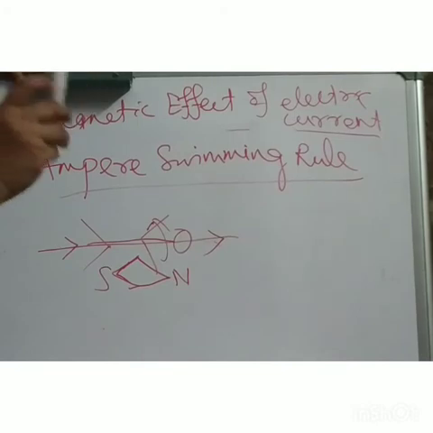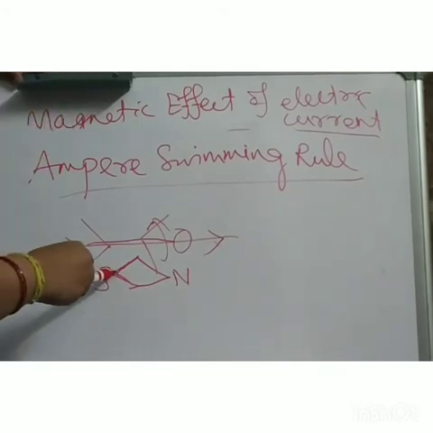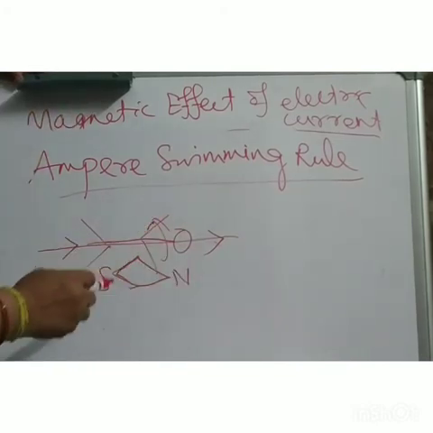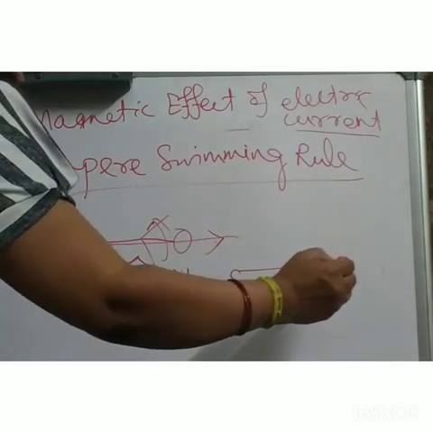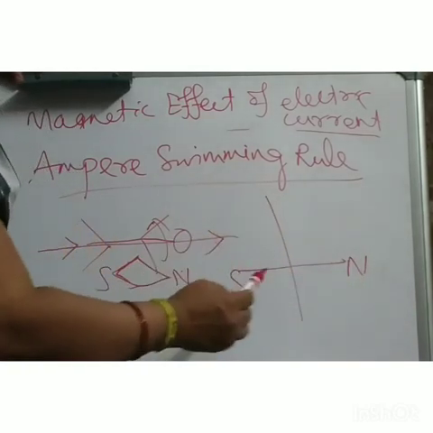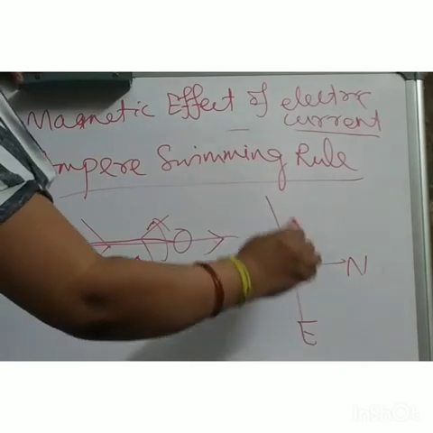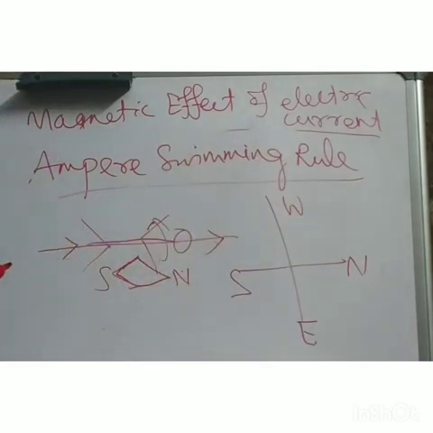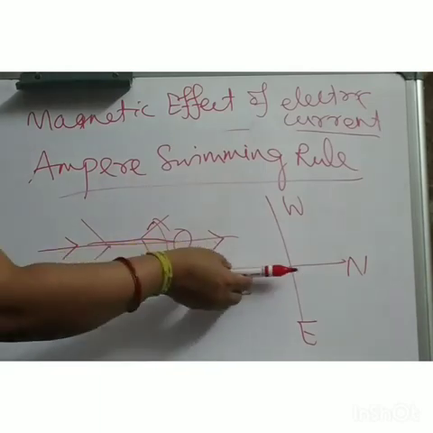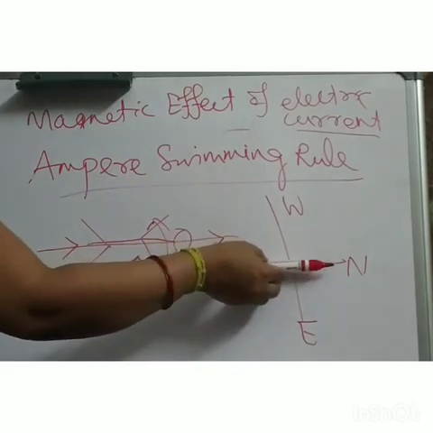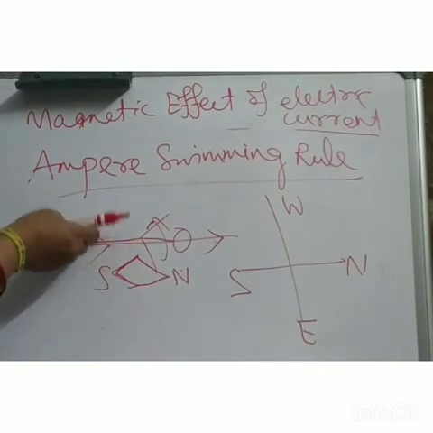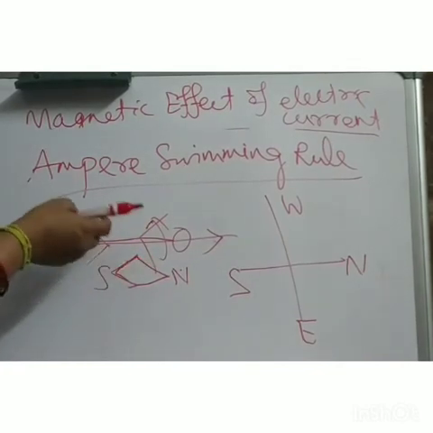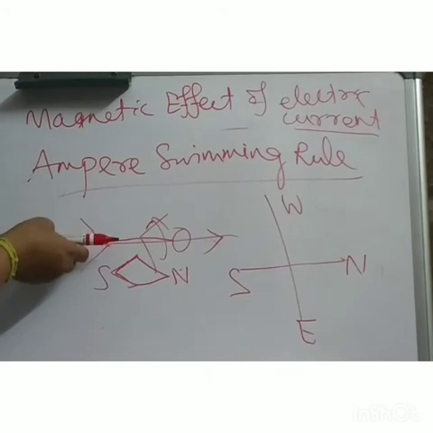See, finally it is all same. Here also current is flowing from south to north. If this is south, this is north, which one is your east and west? This is your east, this is your west. So it is all same. When current flows from south to north, your needle gets deflected towards west, like the snow rule. Here also, it is another way of giving the same information in a different way.